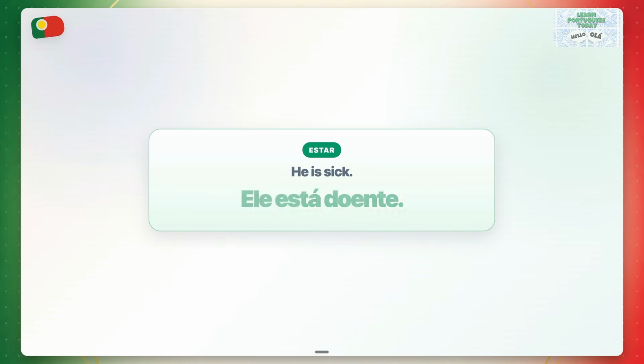He is sick. Ele está doente. This is his condition right now. I am at home. Estou em casa. This tells where I am right now.